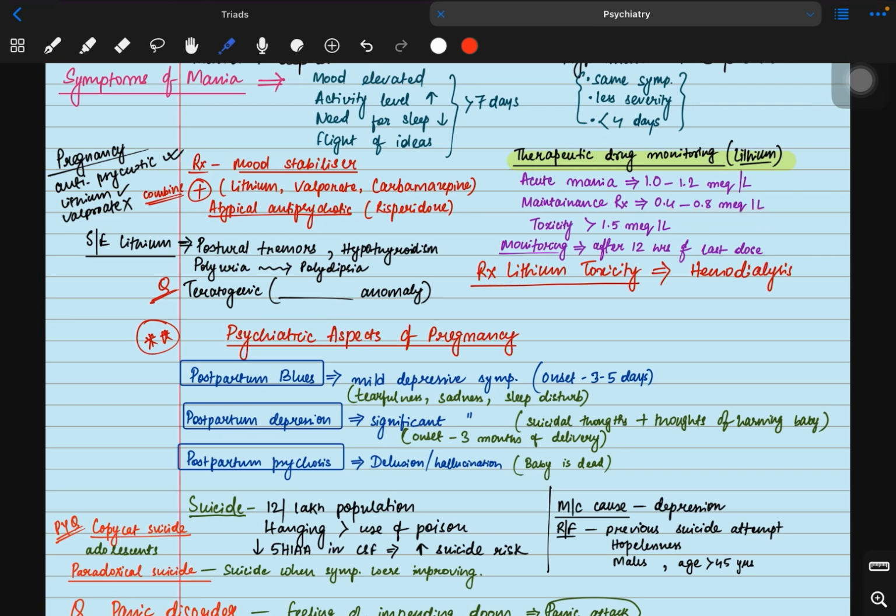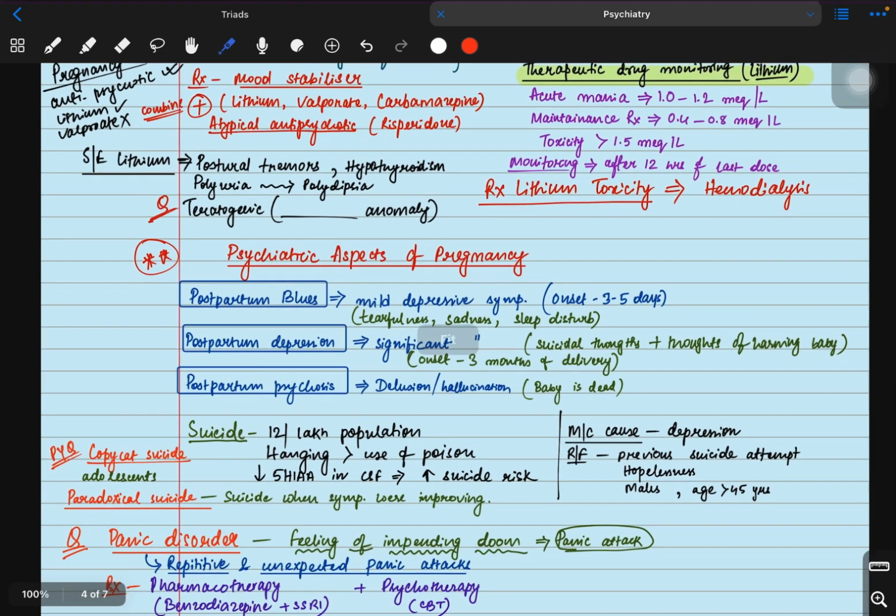What is lithium toxicity? If the level is more than 1.5 milliequivalent per liter. And how will we monitor? We will monitor lithium 12 hours after the last dose. What is the treatment of lithium toxicity? We have to do hemodialysis. You have to remember this thing. Therapeutic drug monitoring for lithium.